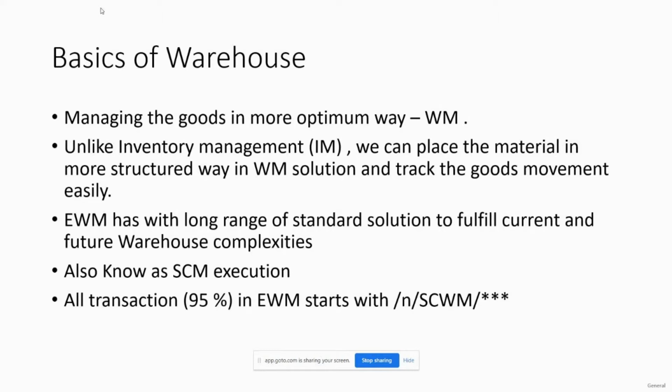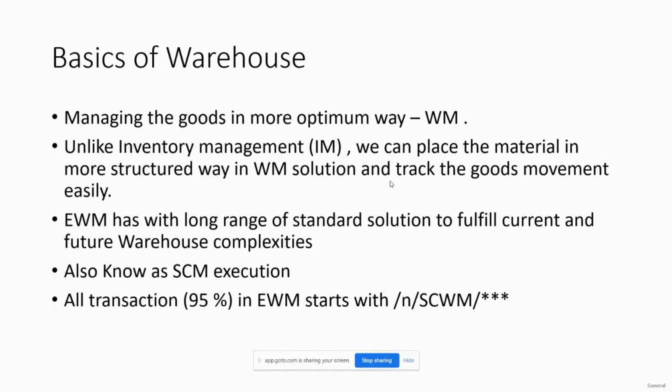All the transactions in EWM basically start with this slash. Nitin, can I ask something? Yes. Are we also going to understand APO in between? No, APO is not under the course's scope as of now.